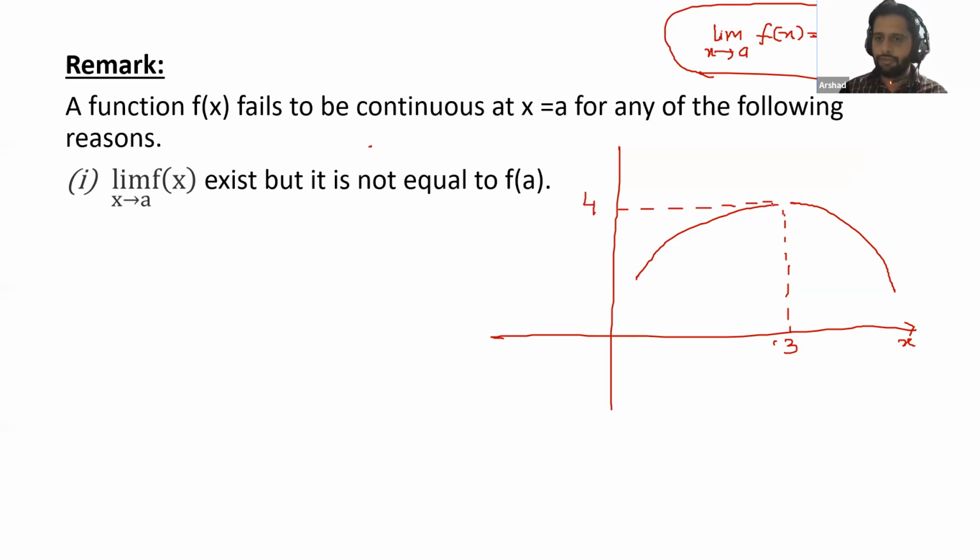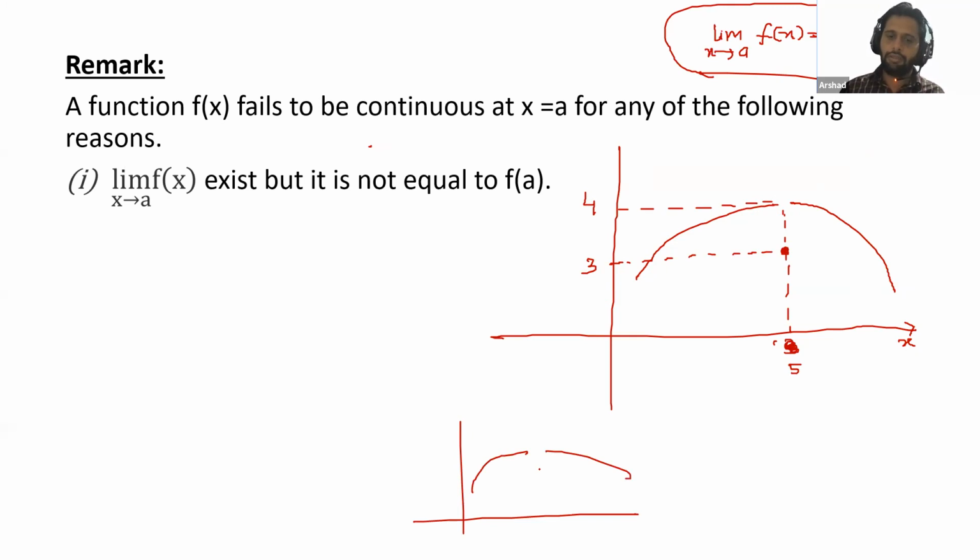Then there is a break, but suppose I'm taking this point, which is a part of the graph, and suppose this point is here on the y-axis. This is 3. Then I will remove this and write 5 here. So the graph has this one break, and this point is also a part of the graph.